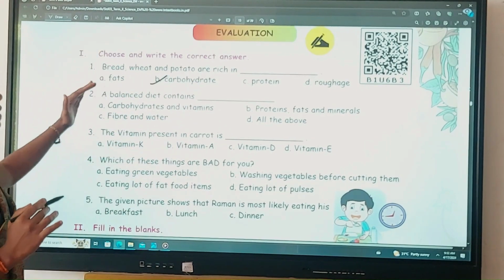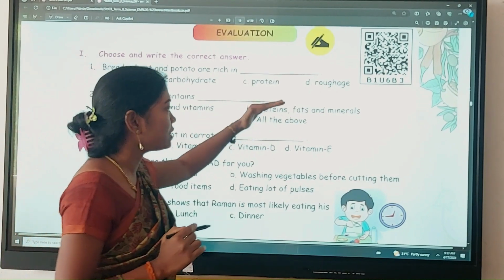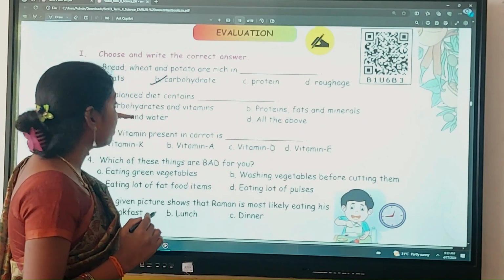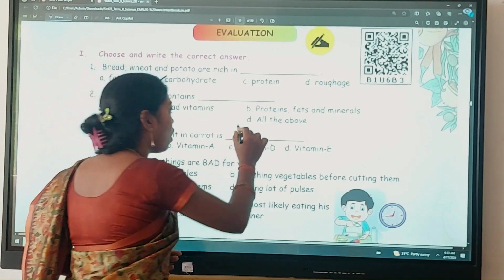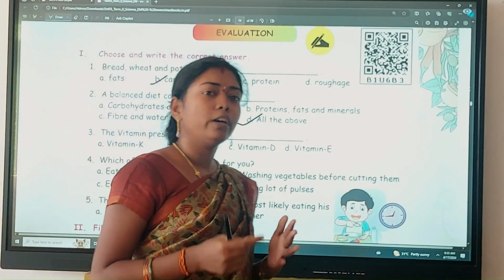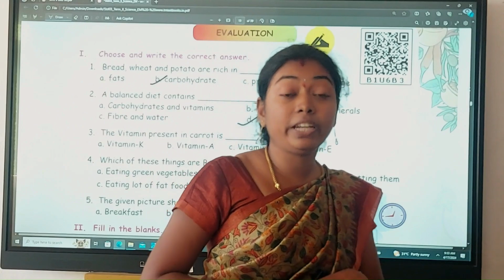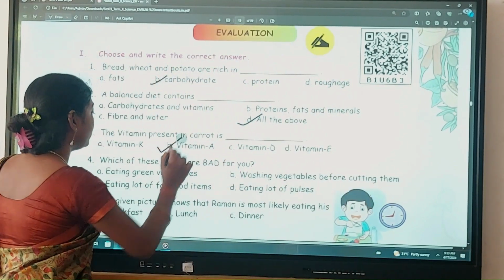carbohydrates. A balanced diet contains carbohydrates, vitamins, proteins, fats, minerals, fiber and water, all the above. So the balanced diet contains all the above. The vitamin present in carrot, I said no. For the eye we need vitamin A. So carrot contains vitamin A.